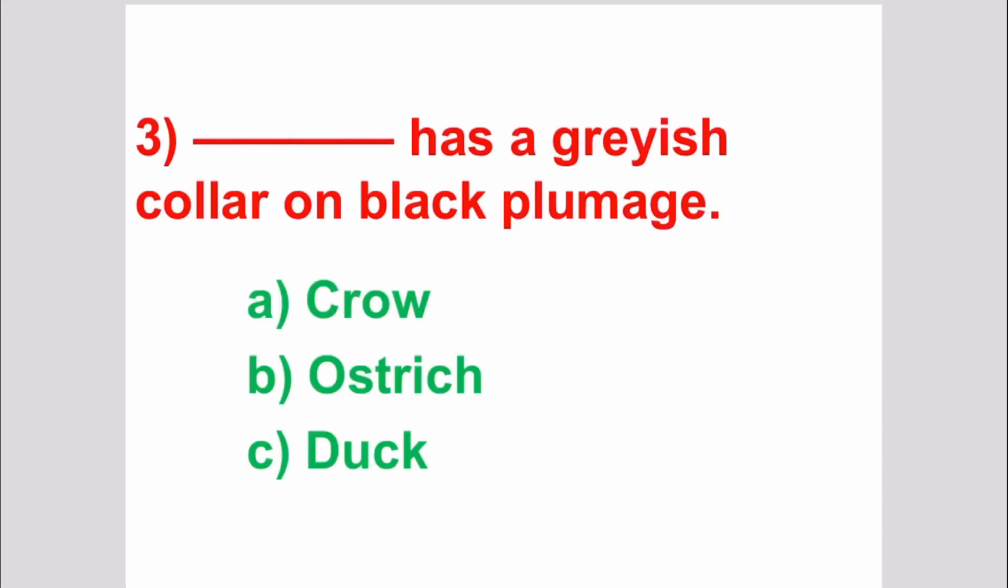Our third question is, dash has a greyish collar on black plumage. Options are crow, ostrich, and duck. Answer is crow.